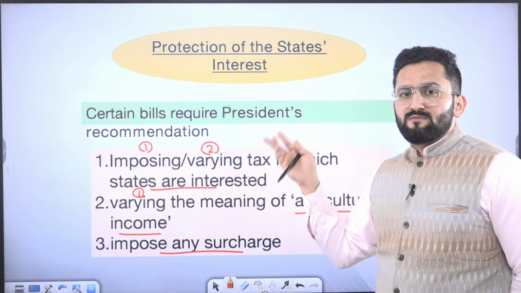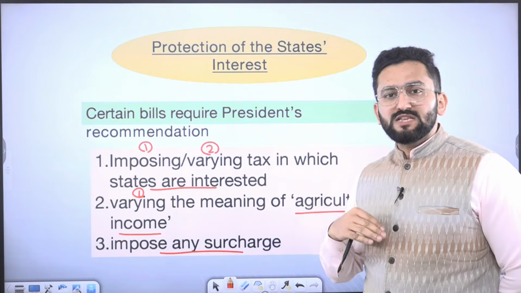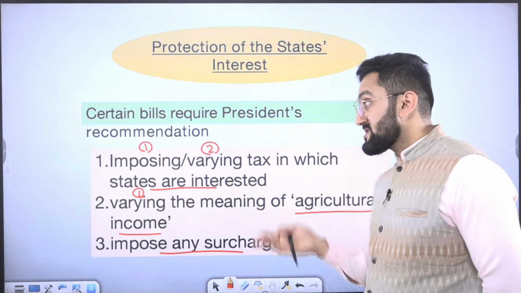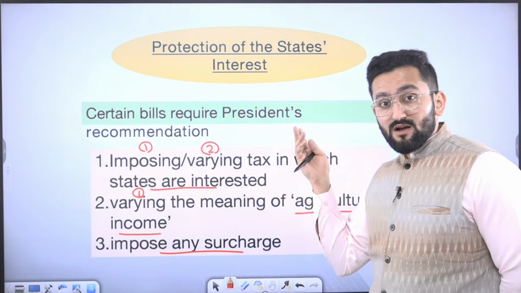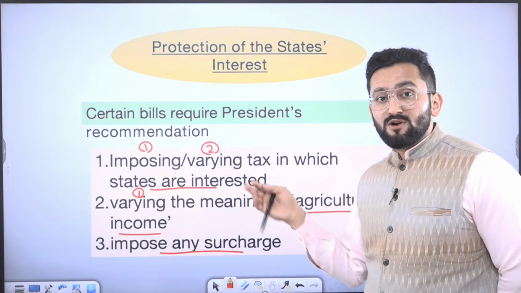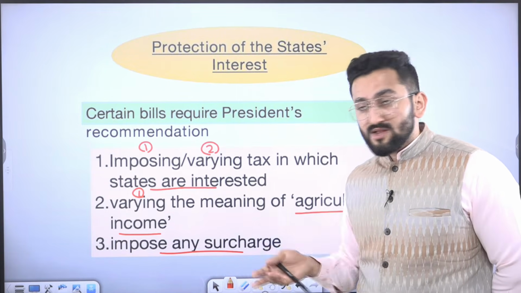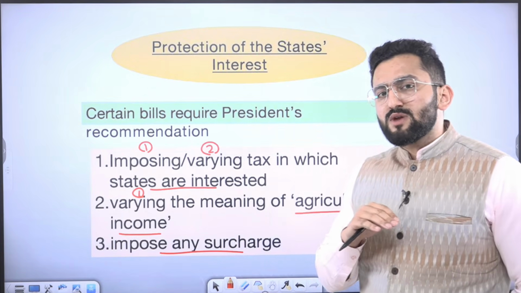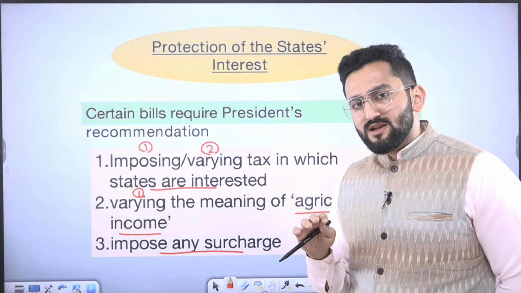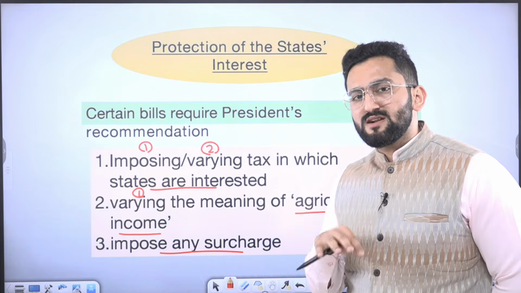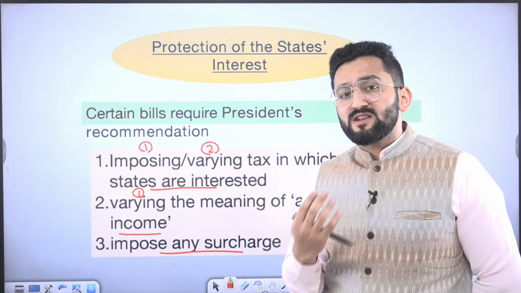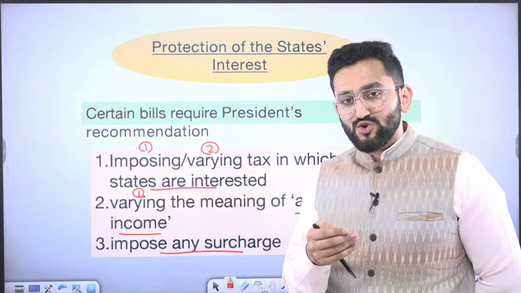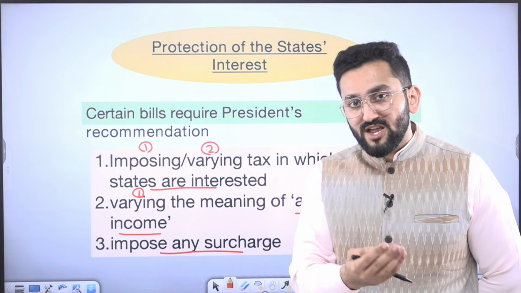Although it is said that this is not that much security cover, because the President has to act on the advice of the Council of Ministers, and if the Council of Ministers has decided, because ultimately the government has the power to vary this tax. So if they have resolved this, then how can the President actually stop it? But this is, you can say, an additional layer. If the prior recommendation of the President is added, it may be possible that the President, from his own side, can bring some insight on this issue, that there can be possible ramifications.